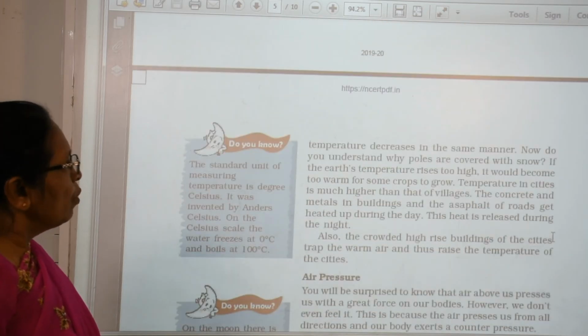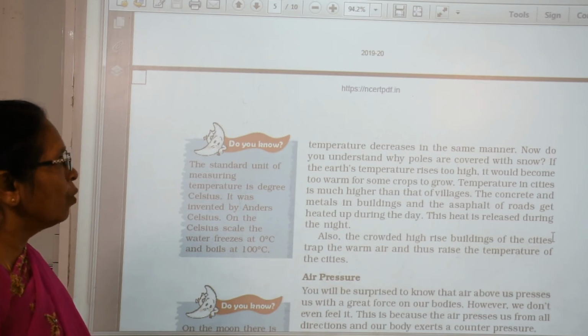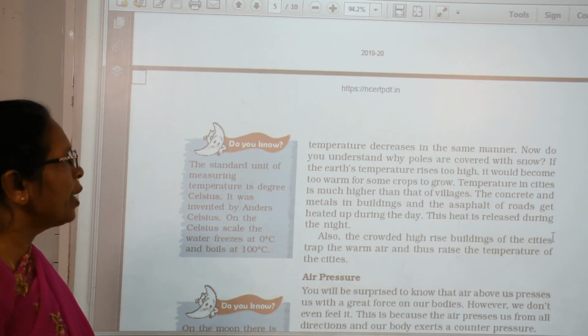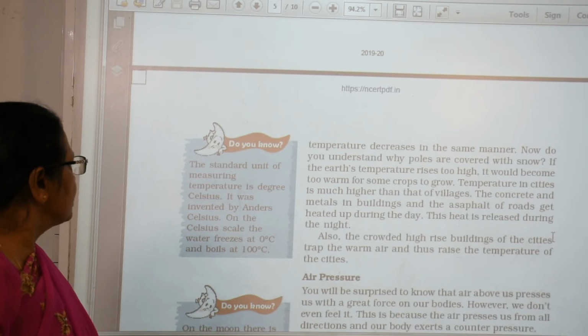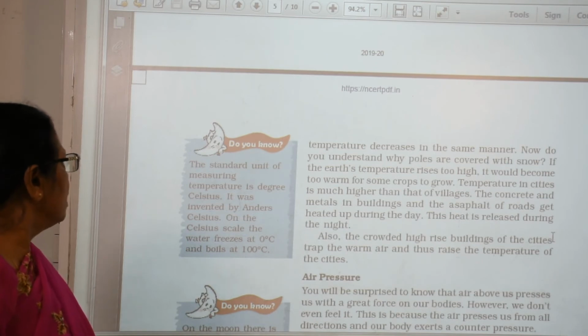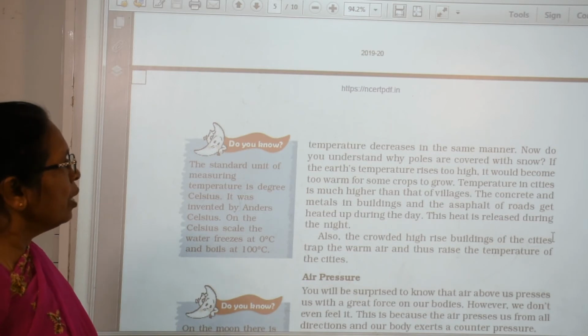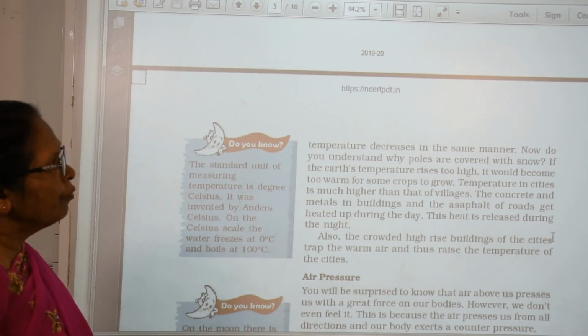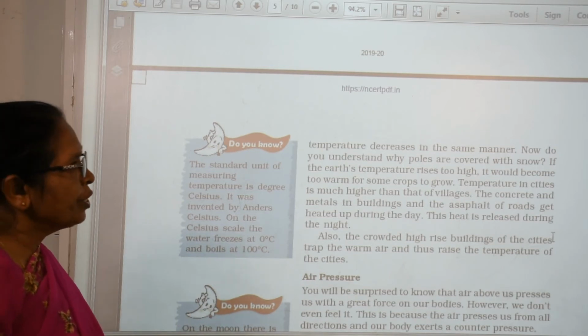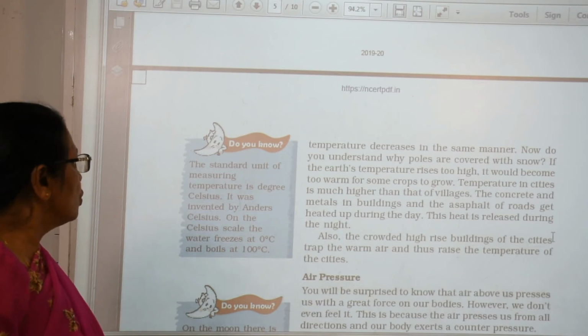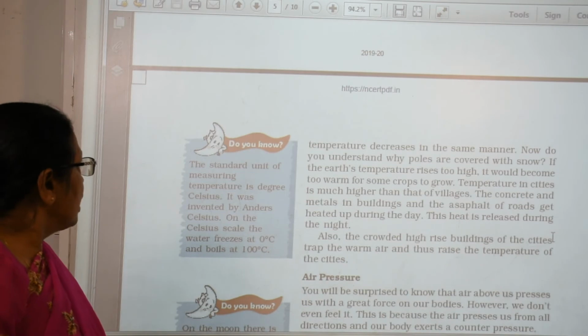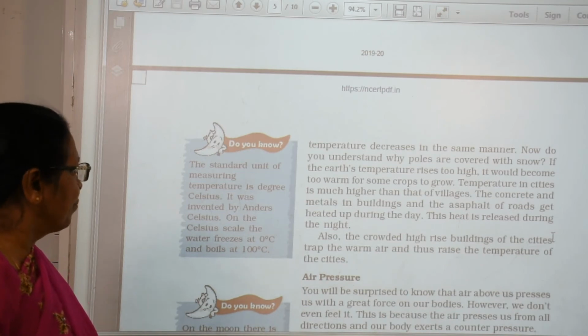The temperature also decreases in the same manner, and temperature is measured in degrees Celsius. There are weather measuring instruments, and degree Celsius is the standard unit for measuring temperature.